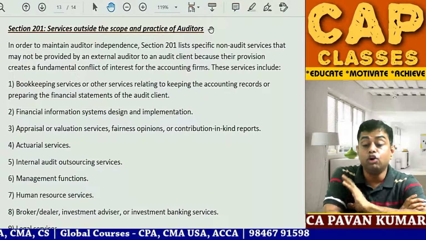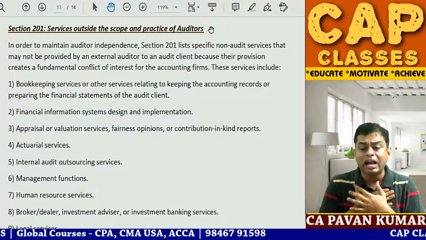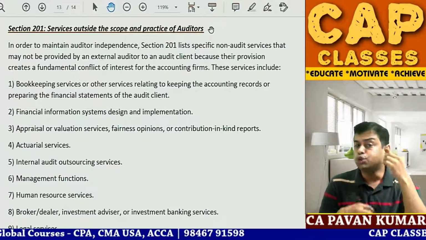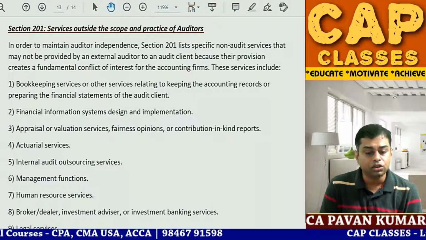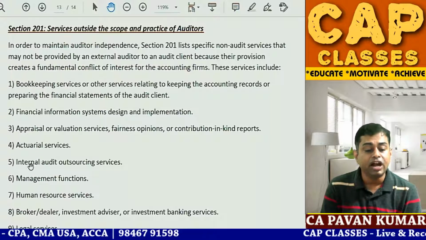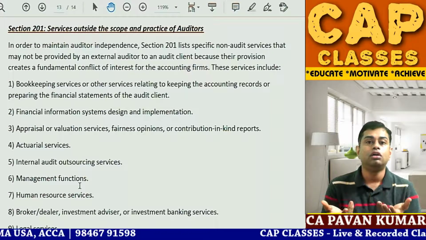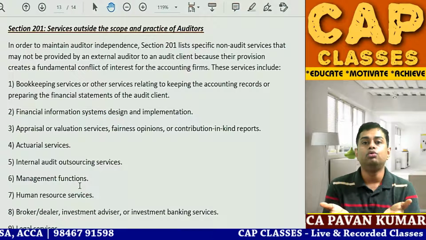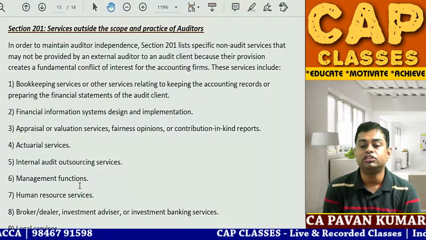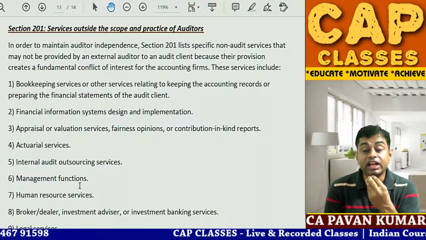Very good. Now look here, Pawan sir, I am a qualified chartered accountant. I am auditor. I should not do bookkeeping. So here bookkeeping is there. Here actuarial service is there. Appraisal of valuation is there. Internal audit is there. Management function is there. Human resource. Pawan sir, what all the things I do, they are asking me not to do, Pawan sir. So what should I do? Should I starve to death? I will not eat anything from tomorrow.